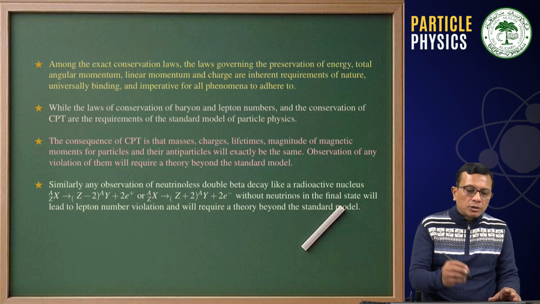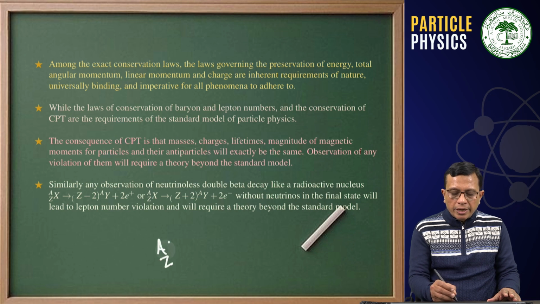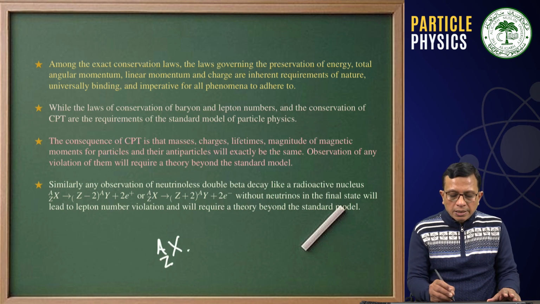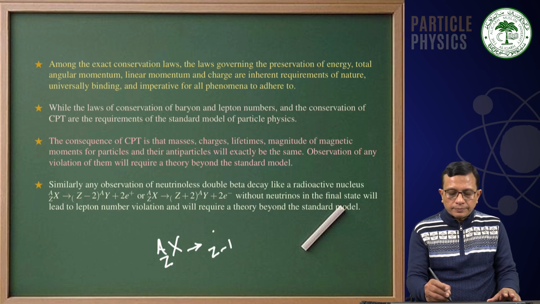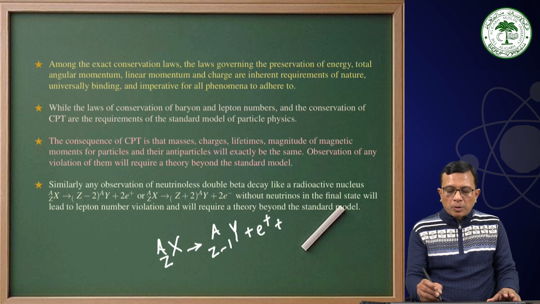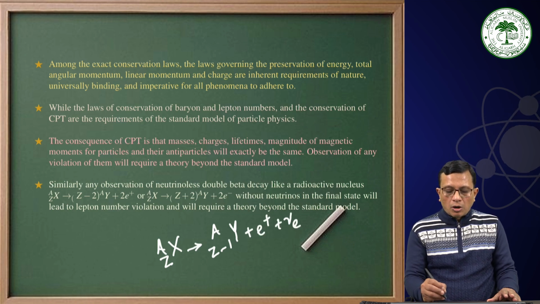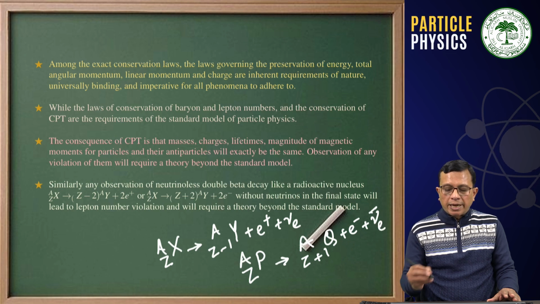Because what we have been taught in nuclear physics is that beta decay is a process where a nucleus changes to another nucleus, say Y, by emitting a positron and a neutrino, or a nucleus, say ZAP, is decaying into another nucleus, Z plus 1 AQ, by emitting an electron and an anti-neutrino.